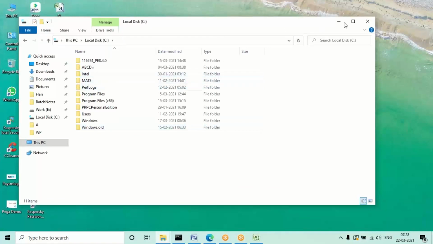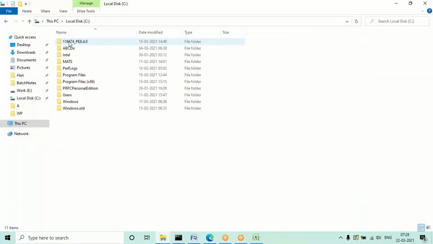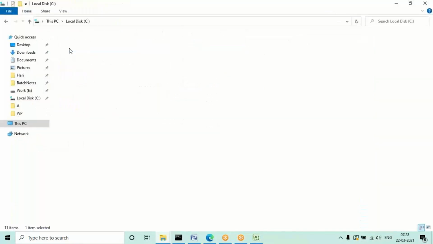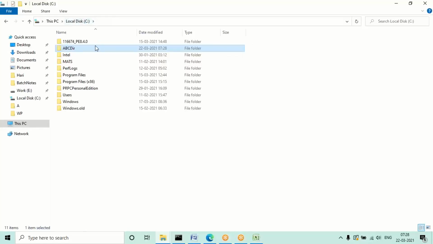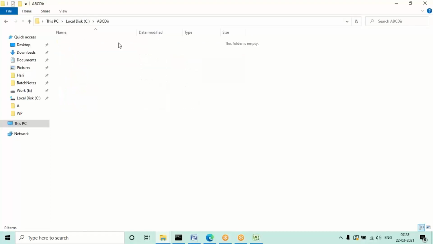See, in my system, I created one folder called ABCDIR. Anything you can give. These are created after configuring these and starting the listener. But in your system, just create one folder with any name. I'm giving ABCDIR. You will not get anything in it by default initially, but after starting the listener, some folders will be automatically created, which I will show later.